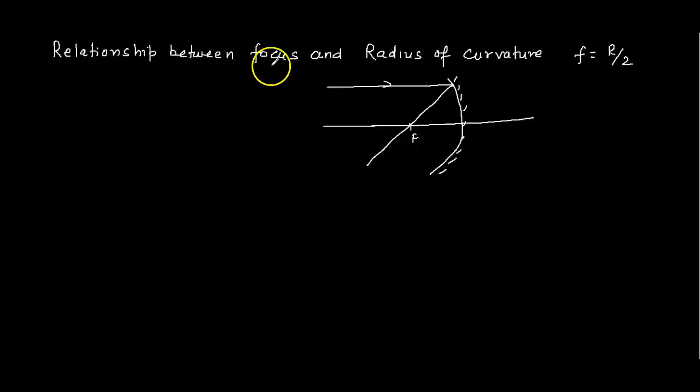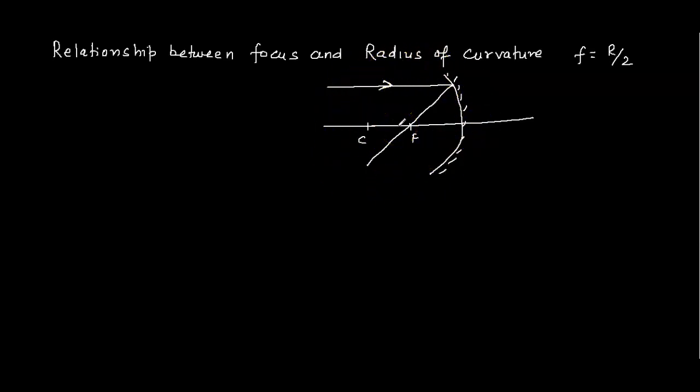The next topic is the relationship between the focus and the radius of curvature. I have taken a concave mirror here, and the light is passing parallel to the principal axis and goes through the focus. Let's consider the center of curvature, which means the radius of the optical sphere.